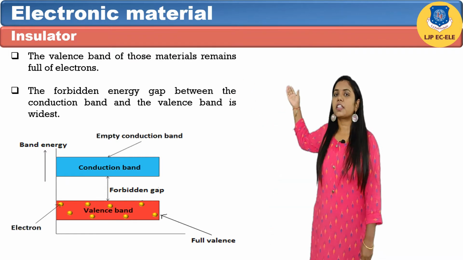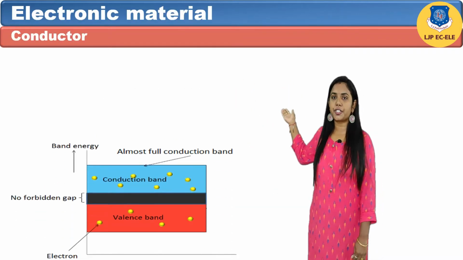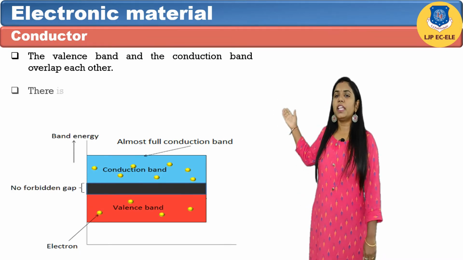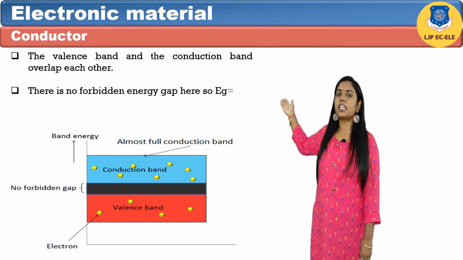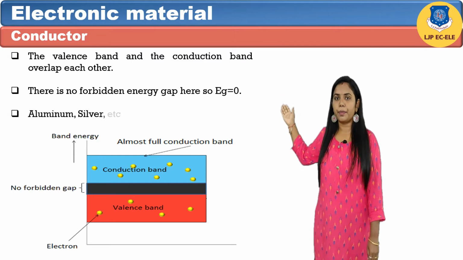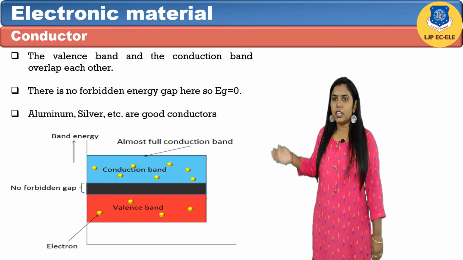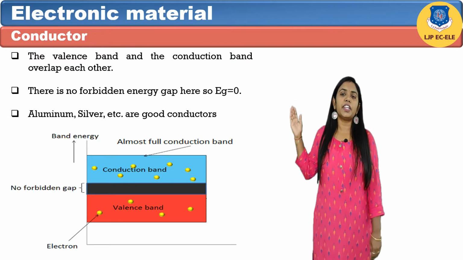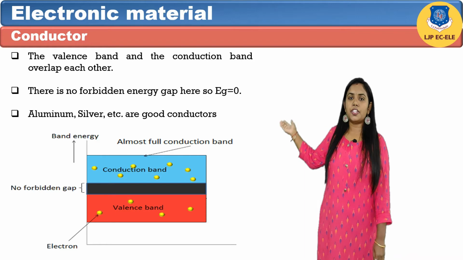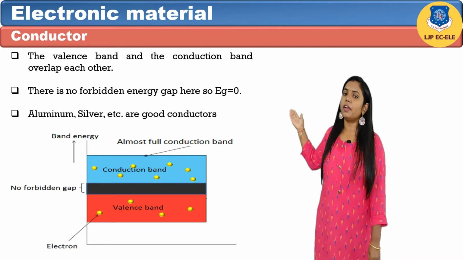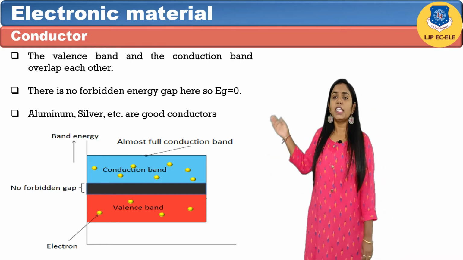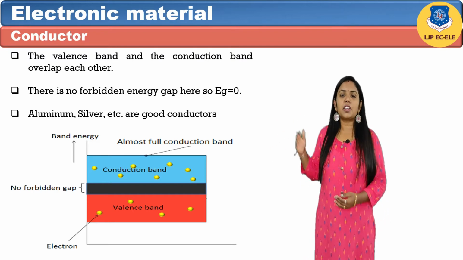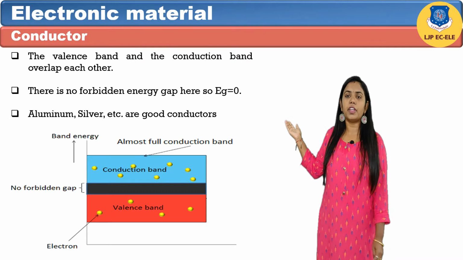The next is conductor. The valence band and the conduction band overlap on each other in conductors. There is no forbidden energy gap here, so the energy gap is equal to 0 electron volt. At absolute zero temperature, a large number of electrons remain in the conduction band. The resistance of conductor is very low. A large number of charge carriers are available here. So the electricity can pass easily through the conductors. Examples of conductors are aluminum, silver, etc.